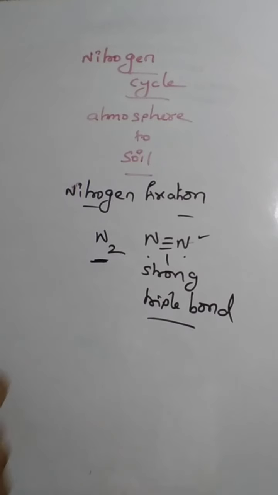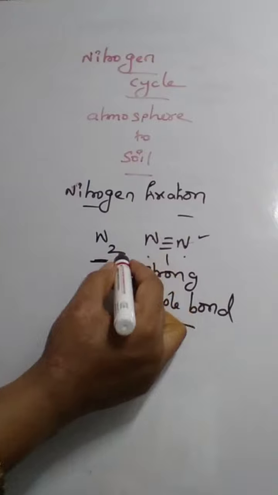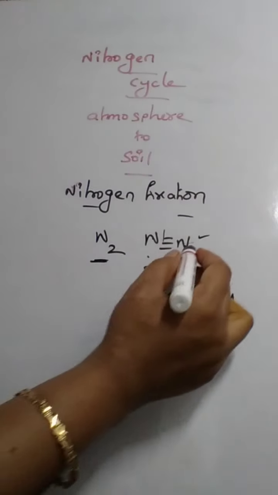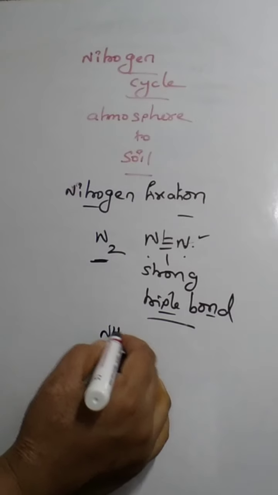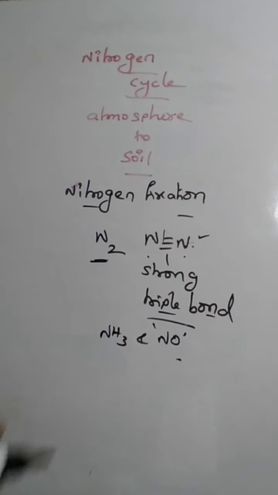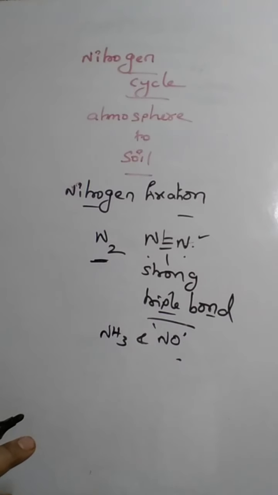So the nitrogen in the atmosphere with the strong triple bond will be broken down and converted into ammonia or nitrous oxide forms. So this ammonia as well as nitrous oxides are easily absorbed by the plants in the soil.